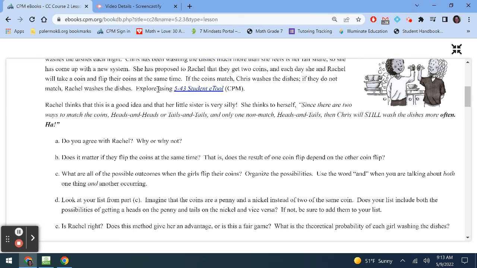So on this problem right here, Rachel thinks that her sister's going to wash the dishes more often because there are 2 ways the coins can match, and just one non-match, which is heads and tails. So do you agree with her on that? This is when Rachel will do the dishes, right here when this happens, whereas Chris washes the dishes when the 2 coins match. Do you agree with her?